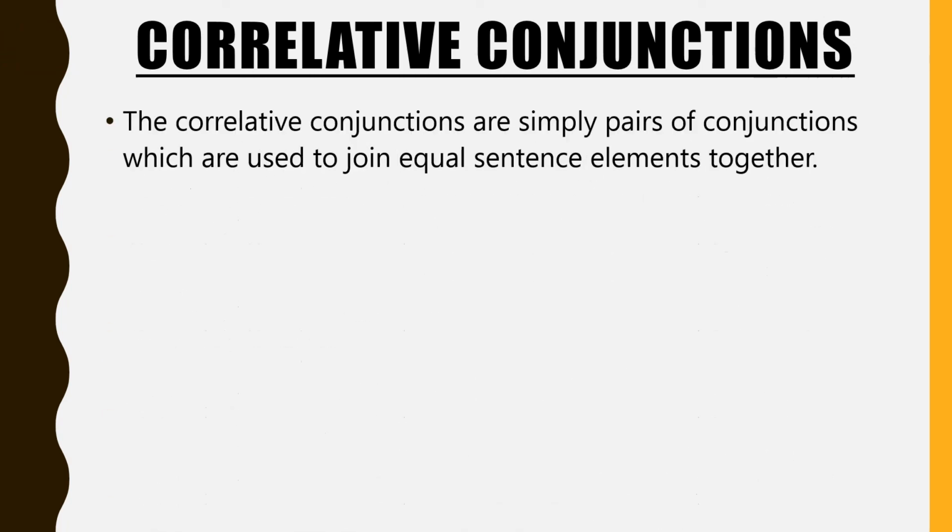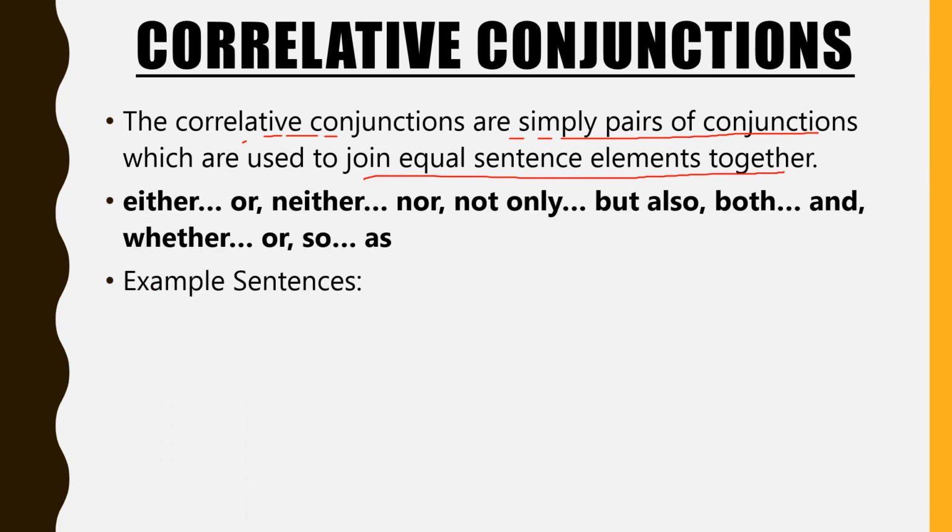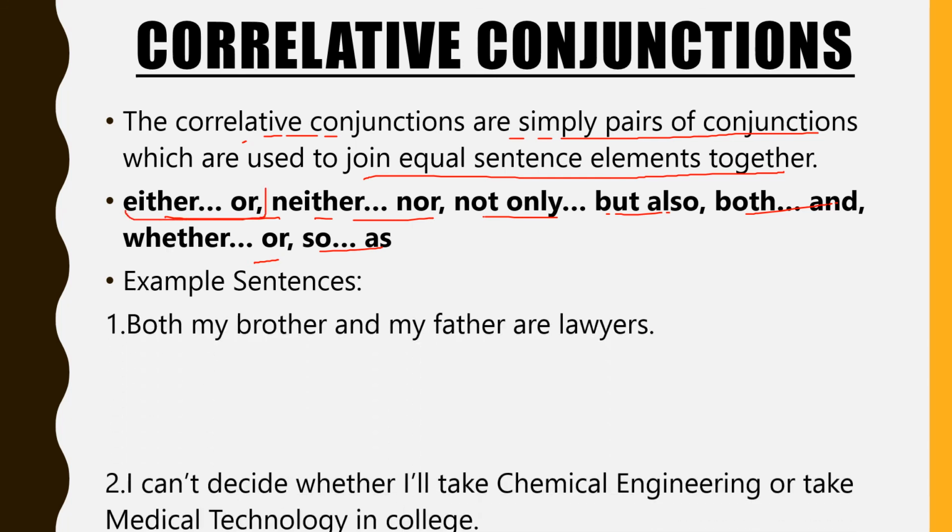Now coming to the next, that is correlative conjunction. And what is that? Correlative conjunctions are simply pairs of conjunctions which are used to join equal sentence elements together. They are pairs of conjunctions like either or, neither nor, not only but also, both and, whether or, so as. So these two are the pair of conjunctions. So let's see examples here.